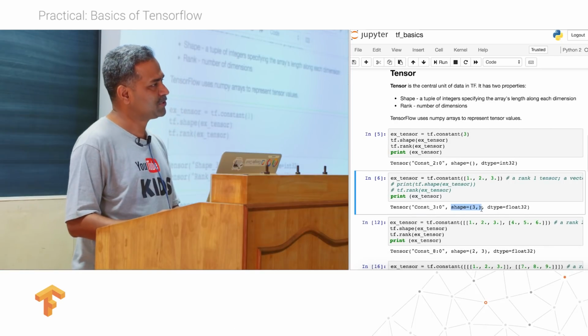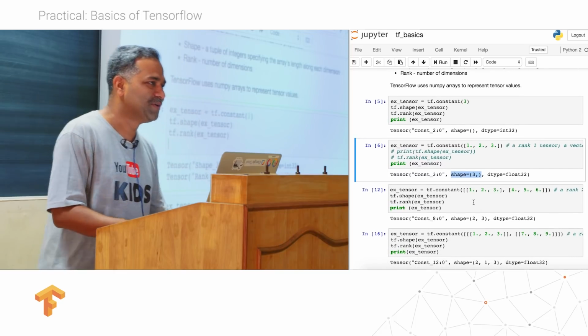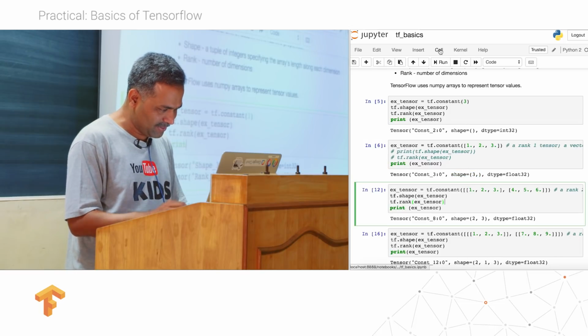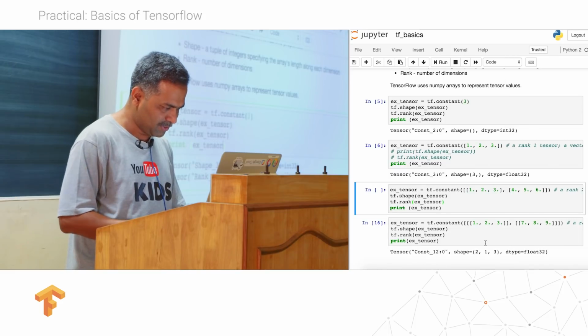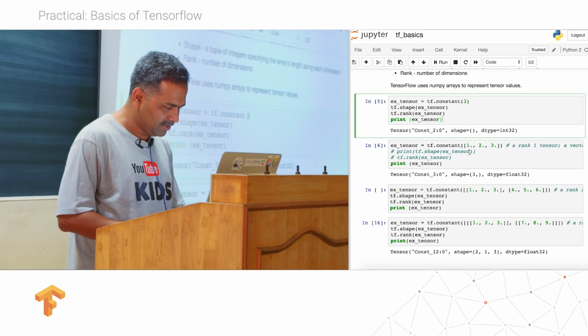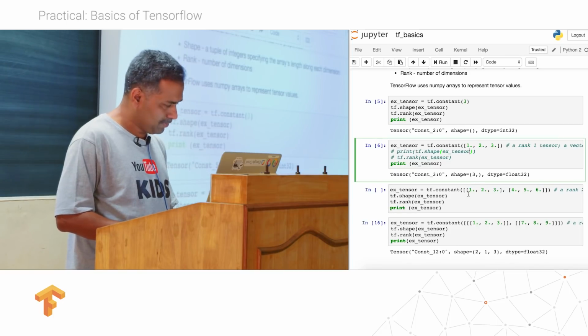Okay, except for this basic thing in this workshop, I give all the notebooks to you to execute, so you will not be bored. So you can hack, you can keep writing in this notebook and see what comes out of this. So here the shape is null because it's a scalar. When I have a list, you can see that the shape is 3 here because I have 3 elements in the list.